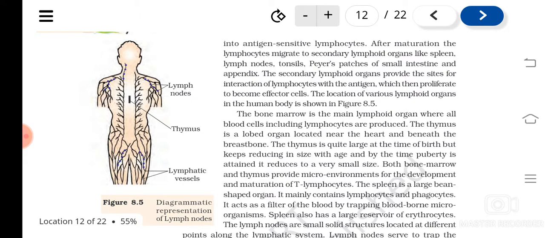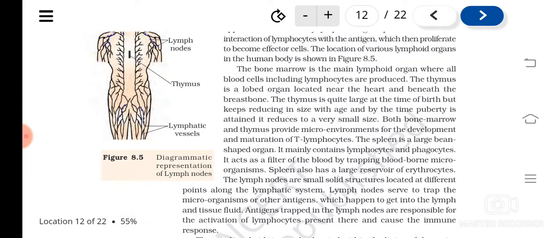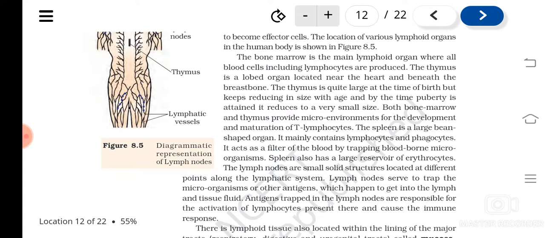So these are examples of primary lymphoid organs. And then the spleen. Then what else? Peyer's patches, lymph nodes, tonsils. All these are examples of secondary lymphoid organs, where actually the interaction of the pathogen and the lymphocytes occurs.